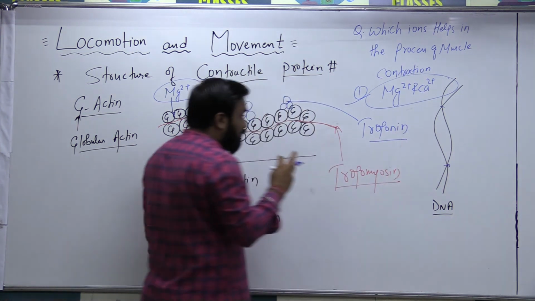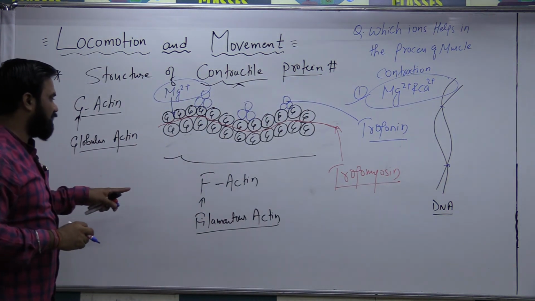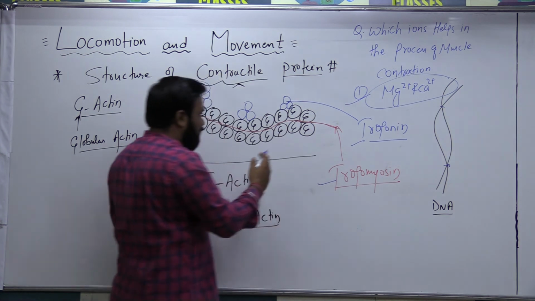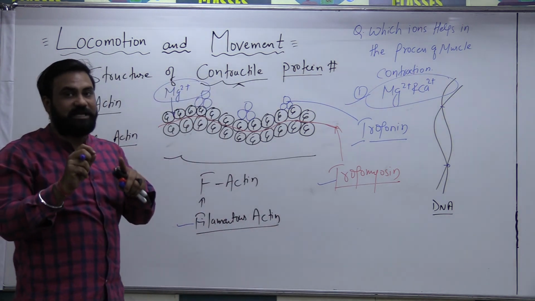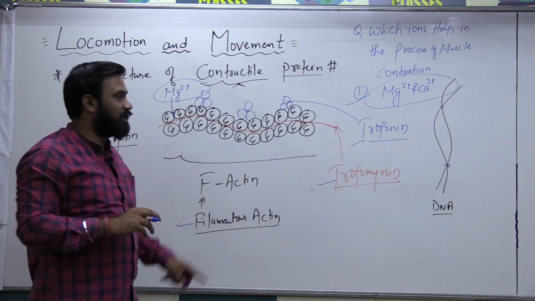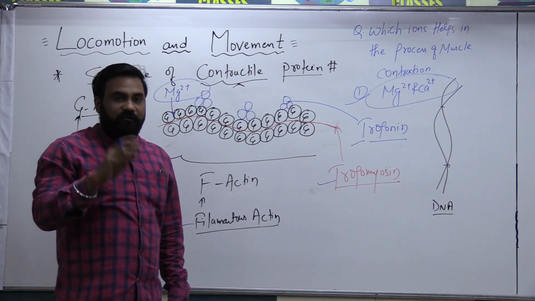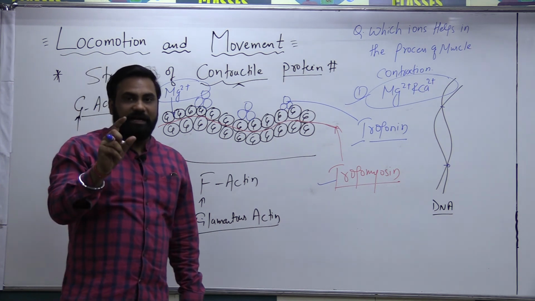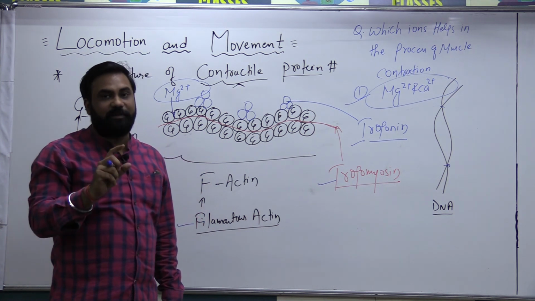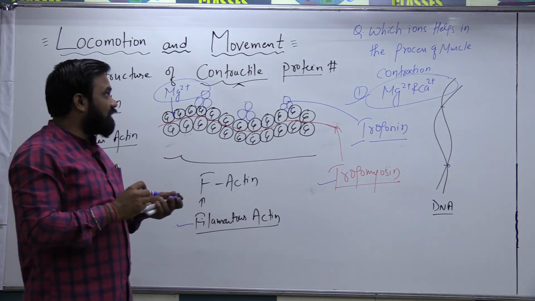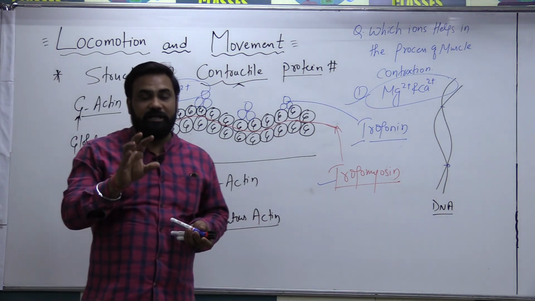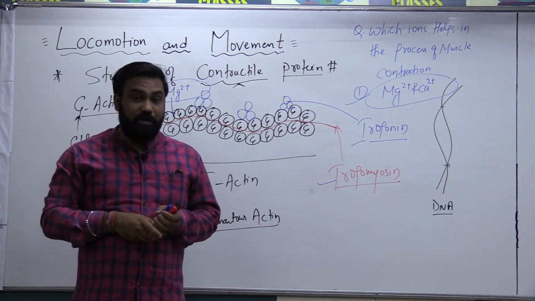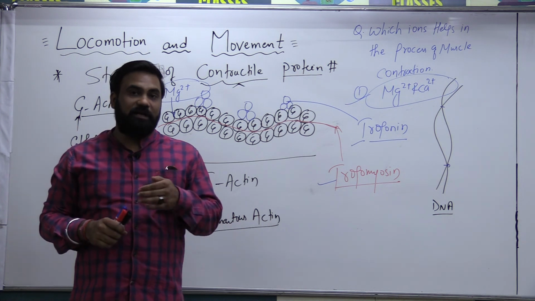In this way we can say that in the actin filament, we have filamentous actin, tropomyosin, and troponin, which together form the actin filament, which appears as a very thin line. That's why we call it the thin filament, or I band. I defines isotropic, whereas myosin has the appearance of a thick A band, where A defines anisotropic. So to study the mechanism of muscle contraction, we must know the structure of the contractile proteins, actin and myosin. Hope you have liked this lecture, and we will continue in the next class. Thank you.